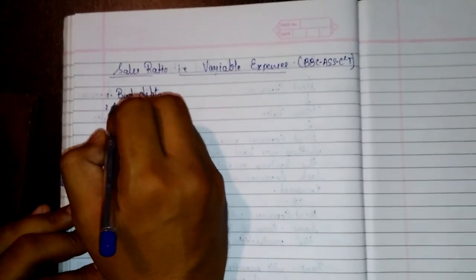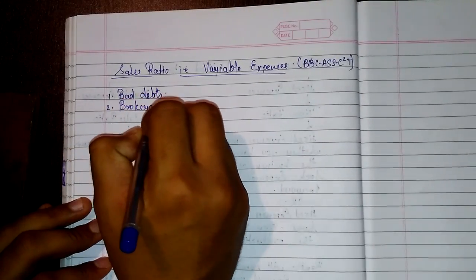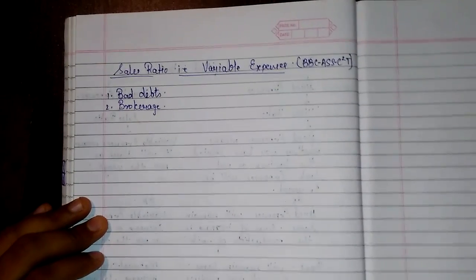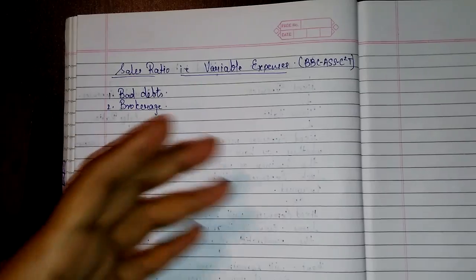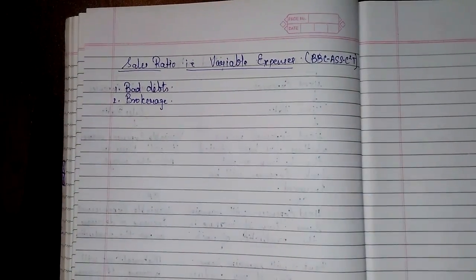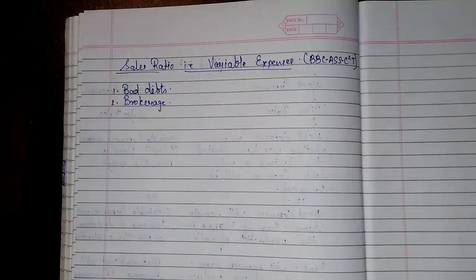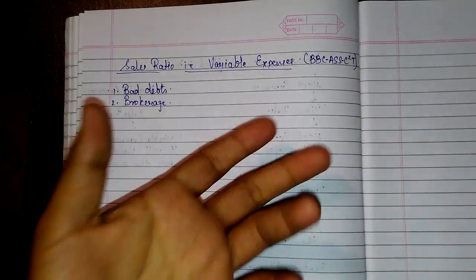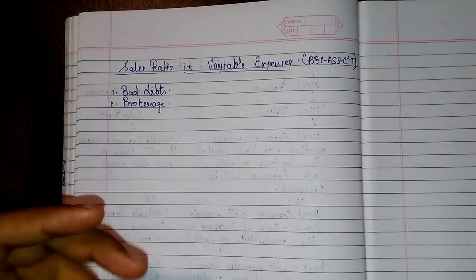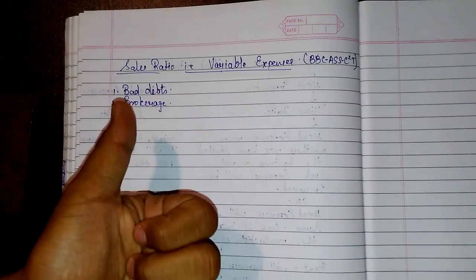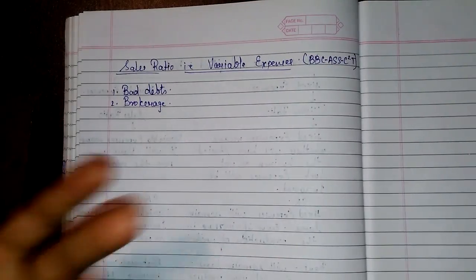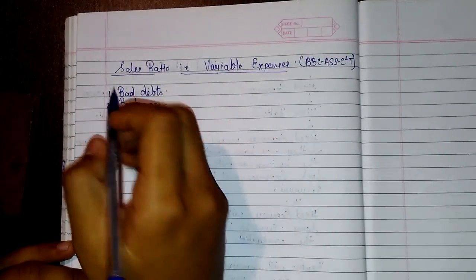Second is brokerage. Brokerage may increase or decrease as per the sales. Like you have given a particular number of units to a salesman, and you have told him that if he sells 100 units, you will give him brokerage of 1%. If he sells 120 units, you will give him 1.5% brokerage. If there is an increase in sales, more brokerage is paid. If there is a decrease in sales, less brokerage is paid. So this is a variable expense.